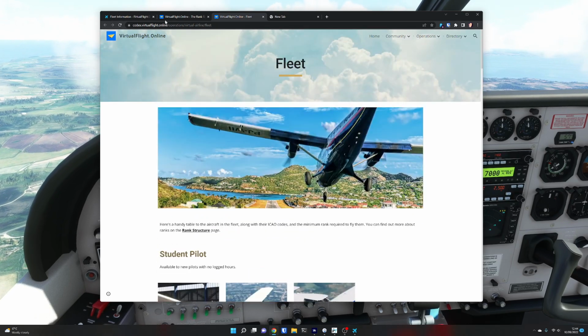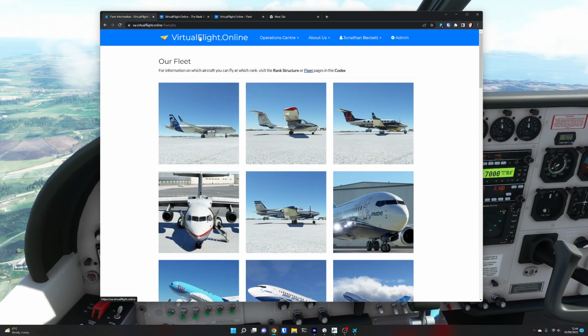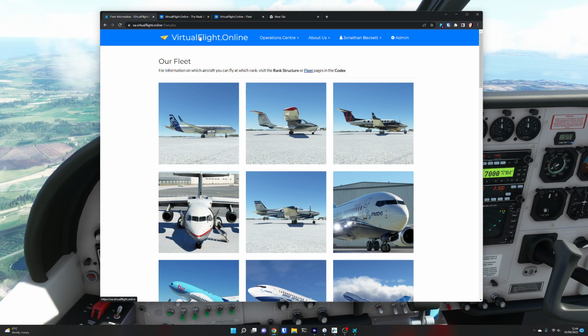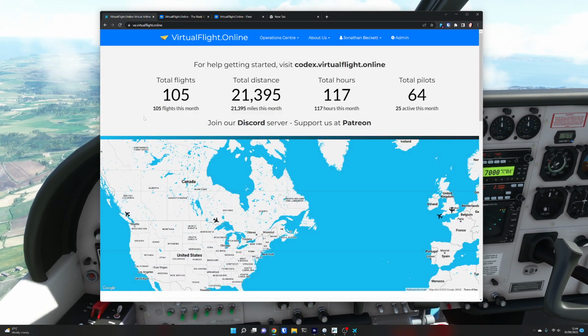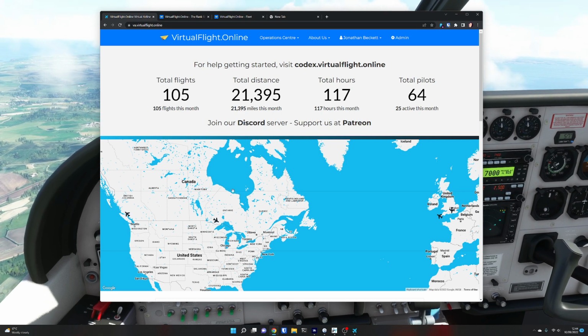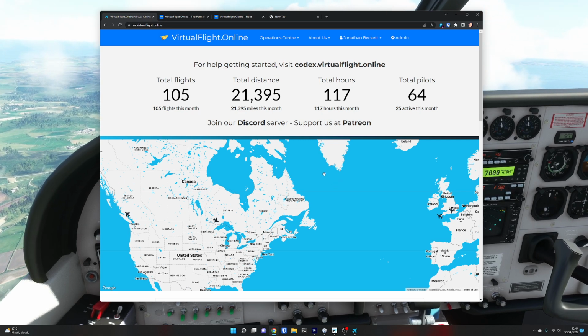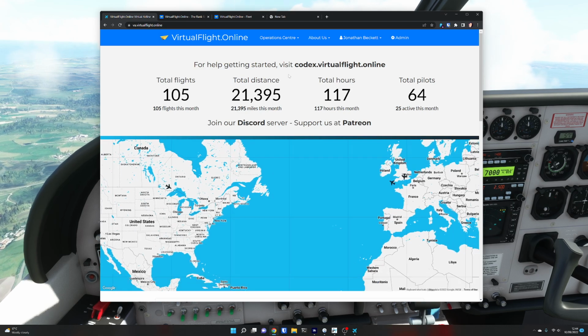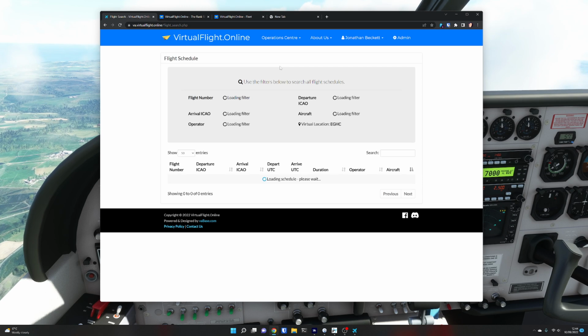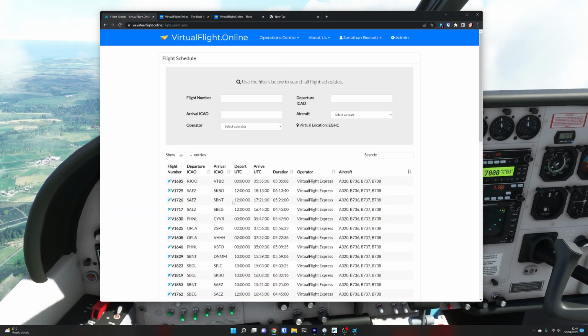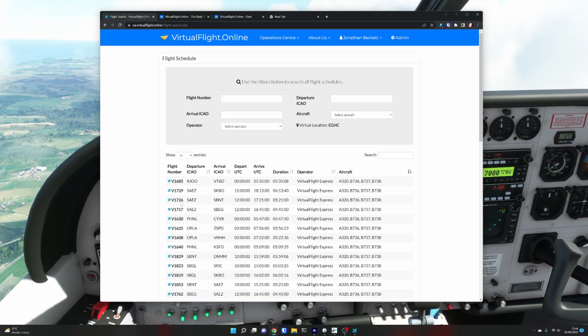But the whole idea of Virtual Flight Online is to give everybody something to do when there's no group flights going on for live flights, for multiplayer. It's something you can just go and pick flights and tour the world. So to get it started, we've set up scheduled routes. If you go into schedules, these are really for the business jets and the turboprops and the heavies.